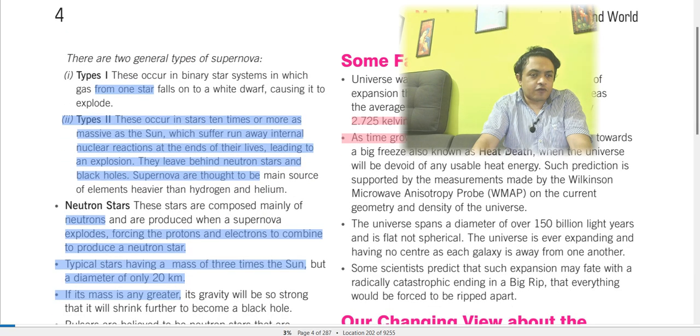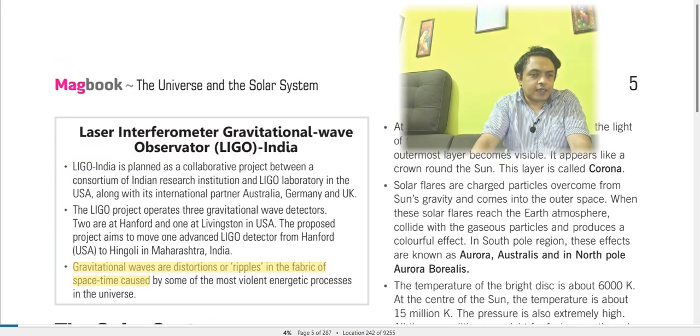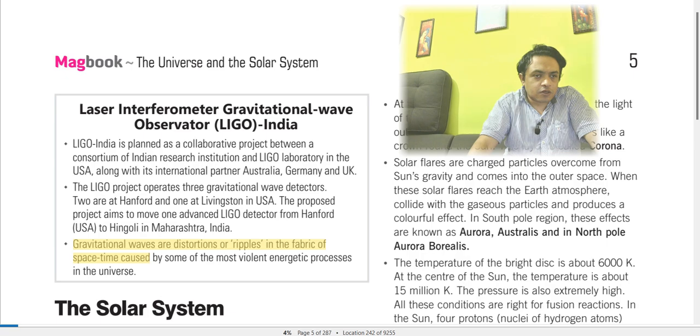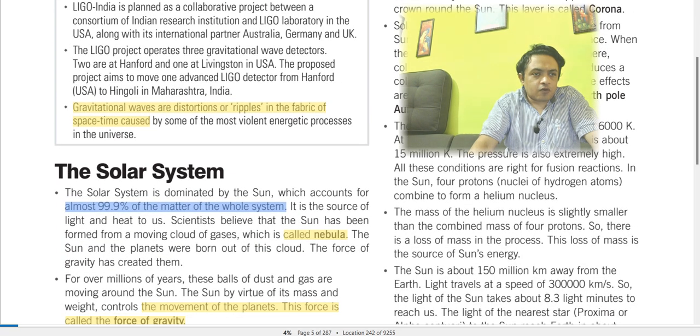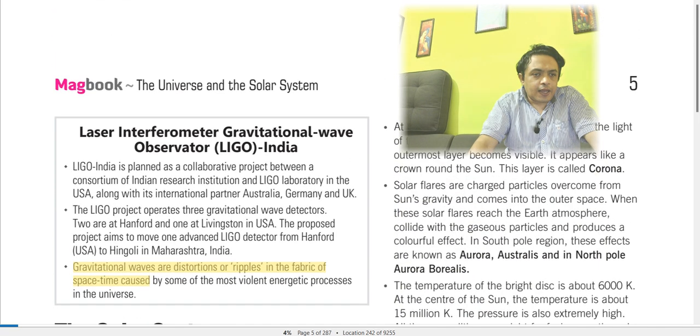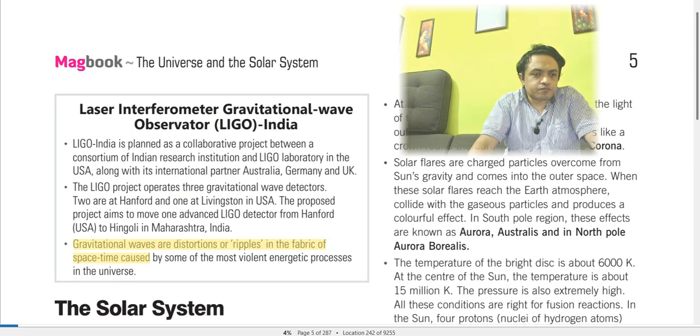And also there is the effect of the corona, which is a similar kind of layer. It appears like a crown around the sun. The outermost layer is visible, and it is called the corona, right? The sun's disk is completely cut off, and this crown-like layer is called the corona, which is visible. We have also discussed aurora australis and aurora borealis. This happens because there is a solar flare reaching the atmosphere. Solar flares are charged particles coming from the sun into outer space, right?